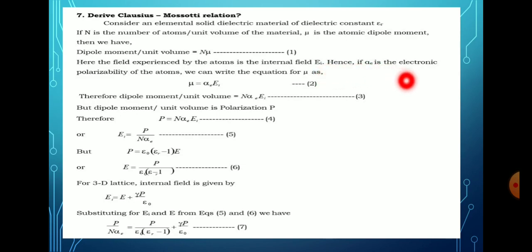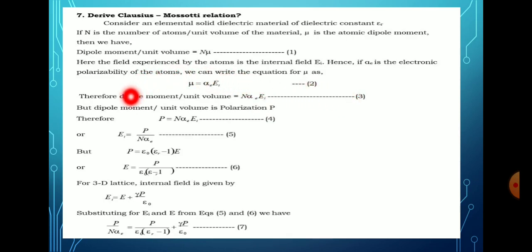Then, with alpha e the electronic polarizability of the atom, mu, the dipole moment, is given as mu equals alpha e into Ei, that is equation number 2. Therefore the dipole moment per unit volume is equal to n alpha e Ei, that is equation number 3.